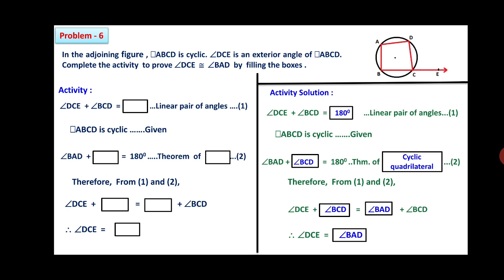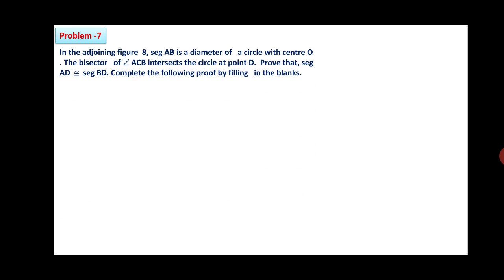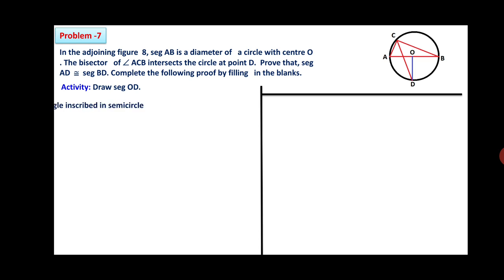So this is problem number 6. Now continue with problem number 7. You can see in the adjoining figure, segment AB is the diameter of a circle with center O. The bisector of angle ACB intersects the circle at point D. Prove that segment AD is congruent with segment BD. Complete the following proof by filling in the blanks. Friend, you can see you have to draw segment OD, which is shown with blue color. That is the construction. Now we will do the given activities.